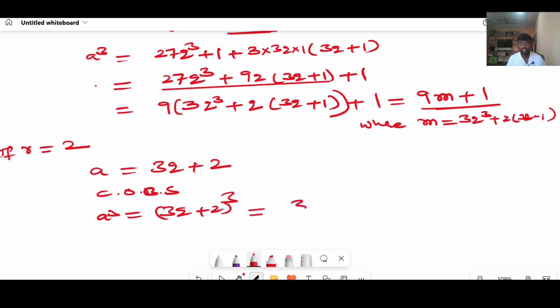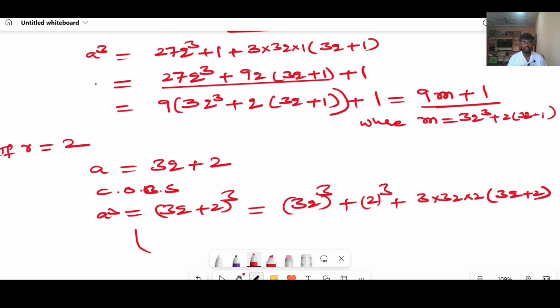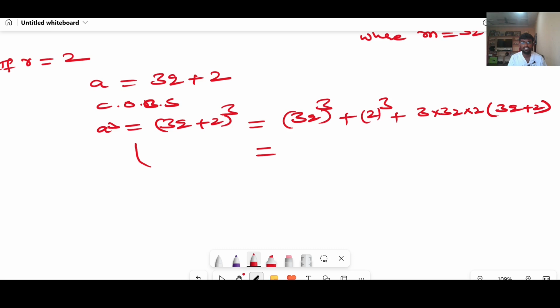I'm simplifying directly: a cube plus b cube plus 3ab, 3 into 3q as a, into 2, a plus b, 3q plus 2. This I can simplify as 27q cube plus 2 cube as 8, plus 3 3s are 9, 9 2s are 18. I will write it as 9 into 2q only. Multiplication is commutative, 3 3s are 9, 2 into 2q, 3q plus 2.